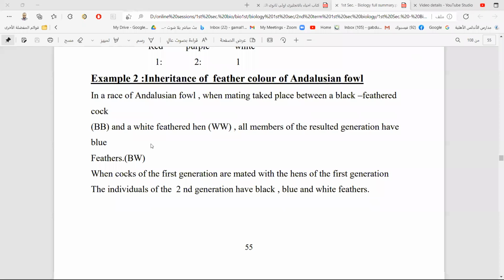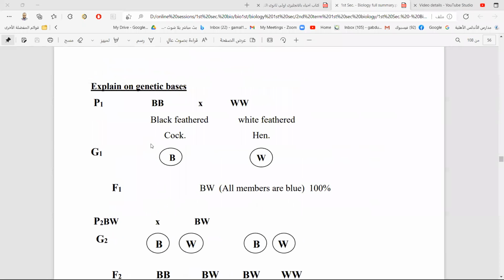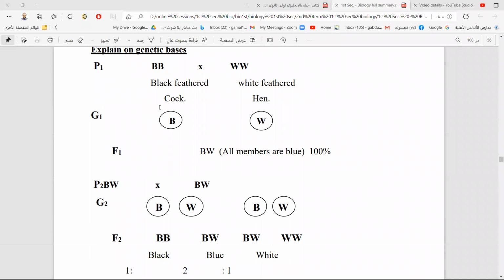You get it? We have the answer here. B capital, B capital: what color is it? Black. Okay, black feather chicken. The other one here is a white feather chicken.